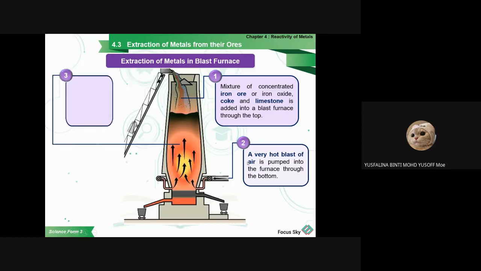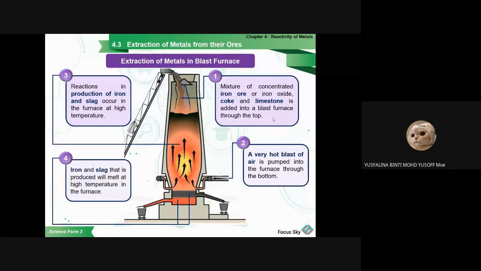And then the third one: the reaction in production of iron and slag occurs in the furnace at high temperature. After you put the hot air in, the carbon in the mixture will be burnt. So the reaction producing iron and slag occurs at high temperature. We will discuss this further after this.